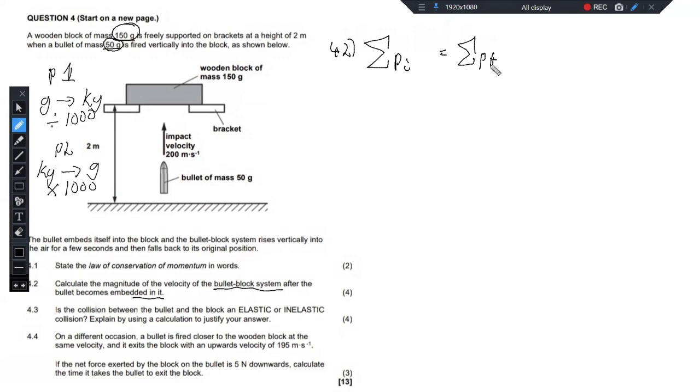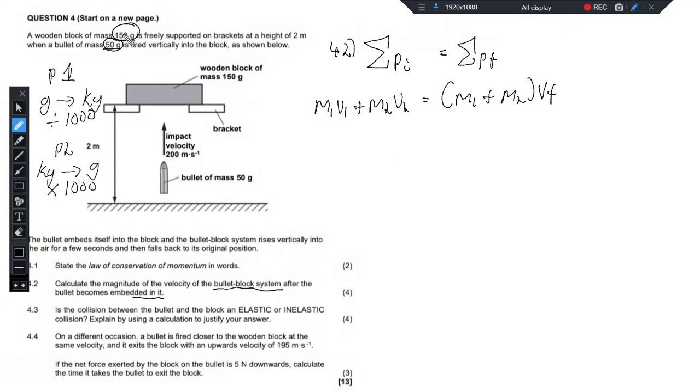So this is before and after, right? But then which case is this? This is a case whereby the objects were moving separately and then they become a unit, right? Because remember, they say that the bullet will embed itself in the wooden block so that it becomes a bullet block system. So now, initially, the two objects were moving separately, but then finally, they now move together as a unit, meaning they have the same final velocity.